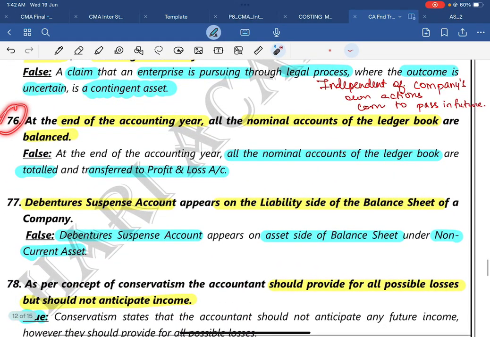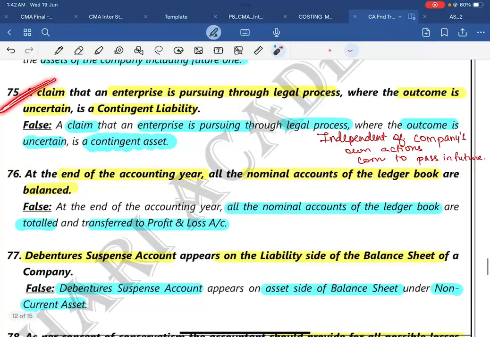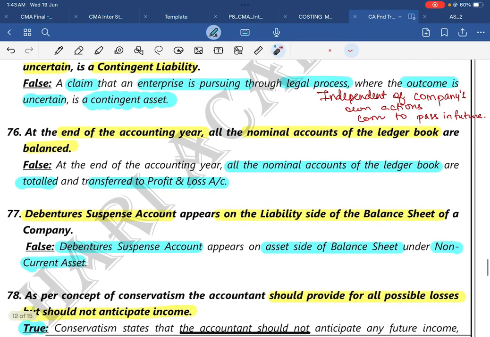Question number 76. Now we have done 75 percent, 25 more to go. You have spent almost 1 hour of time. Give me another 10 to 15 minutes. I will give you good concept clarity over the next 25 questions.